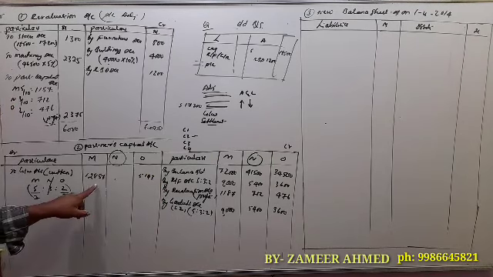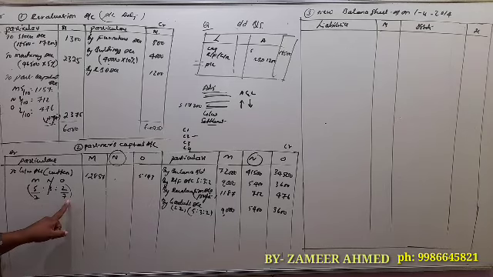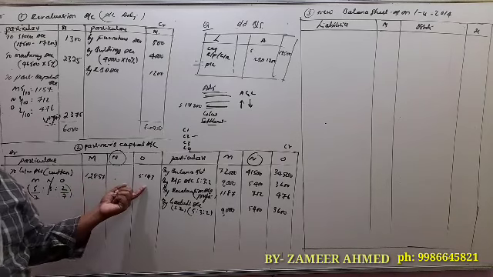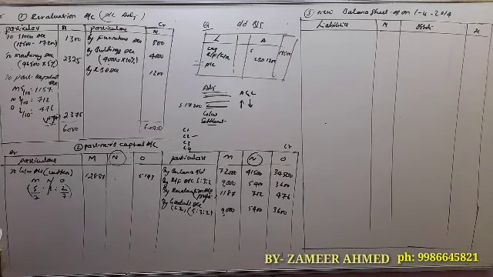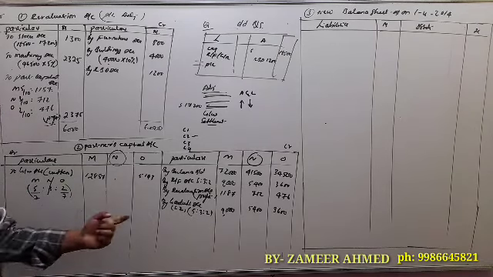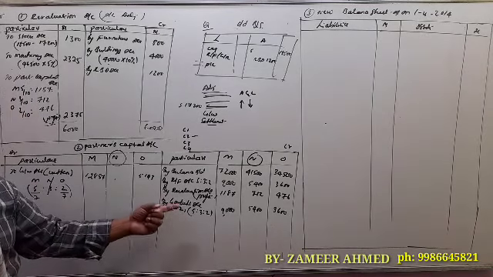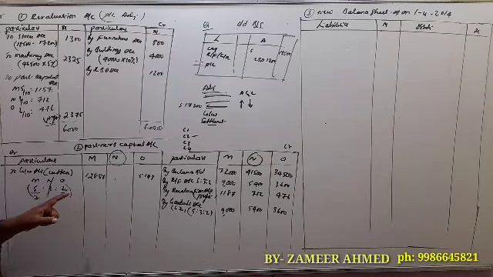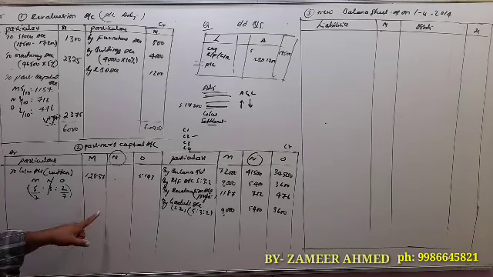So 12,857 plus 5,143 will be 18,000. Correct? 12,857 plus 5,143, 18,000. So always you have to remember: in case 1 and case 2, the goodwill amount we have to share in old profit sharing ratio, and this goodwill amount we have to write off only to the continuing partners.